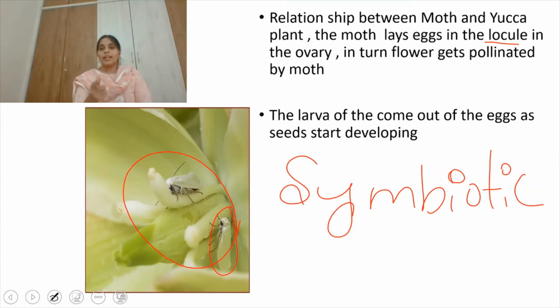So when the eggs are fully developed, the young ones hatch out, right? Here the larva will come out. As the seeds start developing after fertilization, like ovules developing into seeds, the larva of the moth comes out of the locule. Locule is nothing but the ovarian cavity, right?